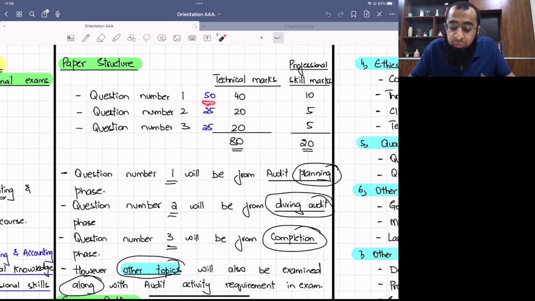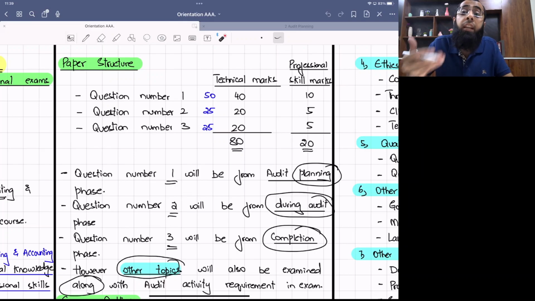Question number 1 is of 50 marks, which include 40 technical marks and 10 professional skill marks. You will only be answering requirements of 40 marks, which are the technical marks of auditing and accounting. 10 marks of professional skills will be given to a student if, while attempting those technical marks, he demonstrates his professional skills of good communication by giving headings, by using proper wordings, by listening to the examiner instructions properly.